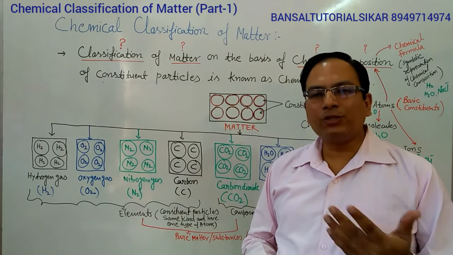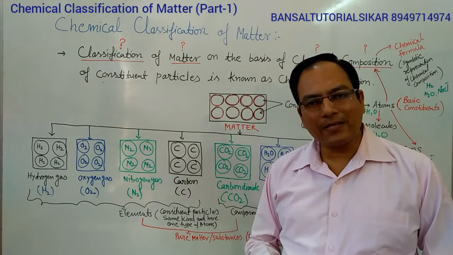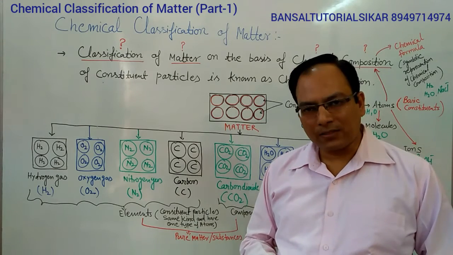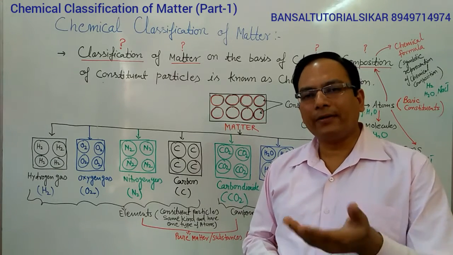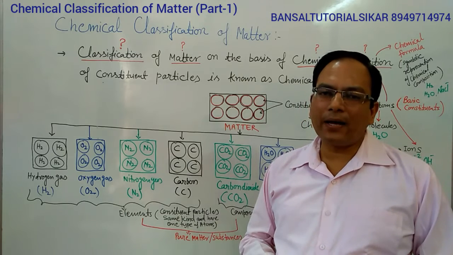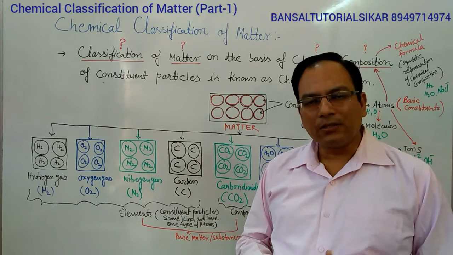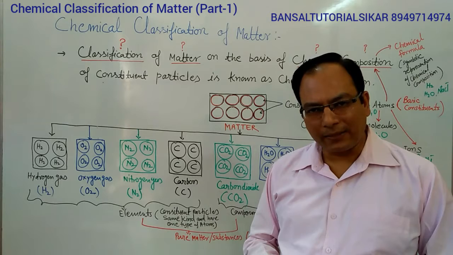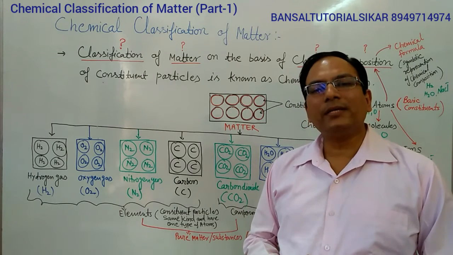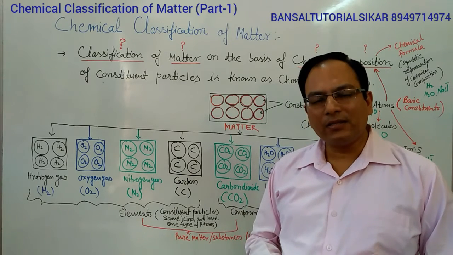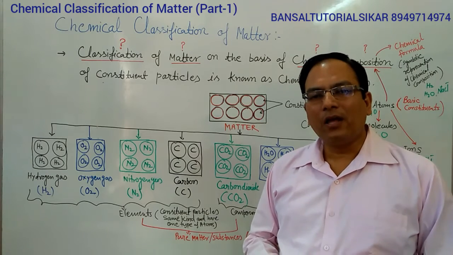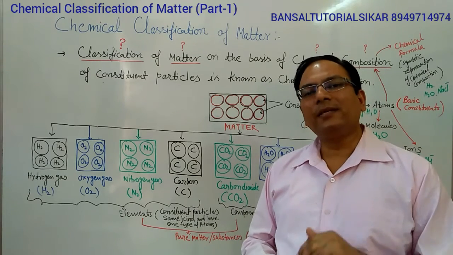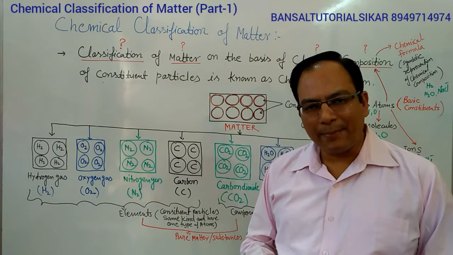Anything in this universe which occupies space and has mass. Mass means weight, and can be identified by our sense organs, that can be considered as matter. This matter is commonly known as material, things or objects, and in the language of chemistry this matter is called chemicals.